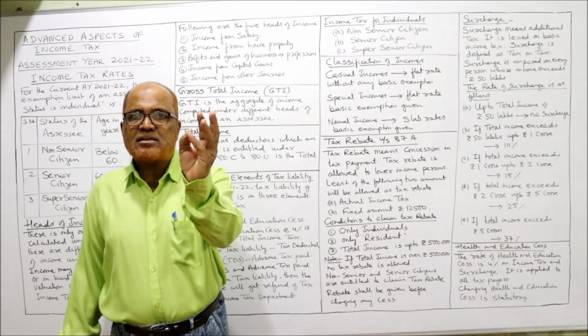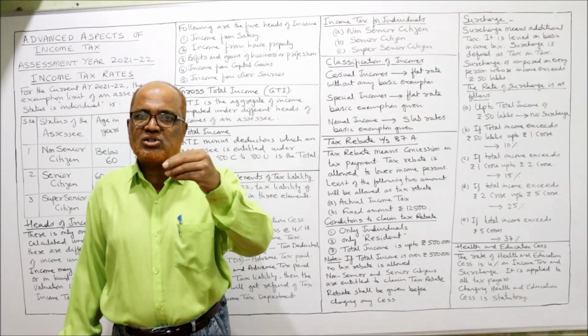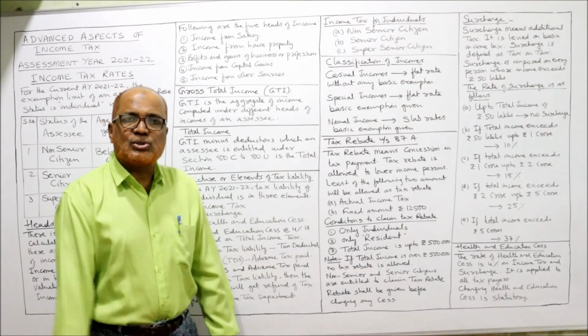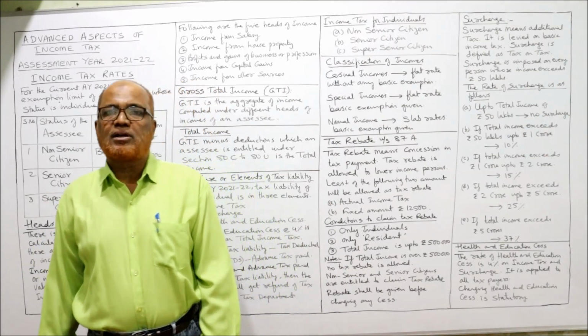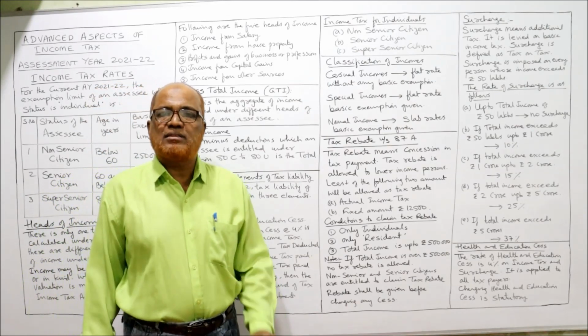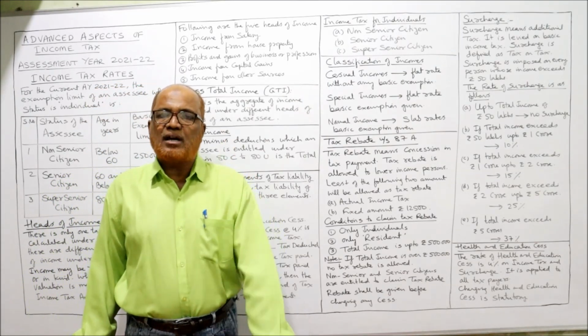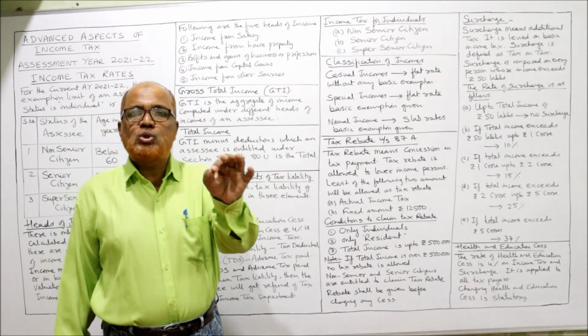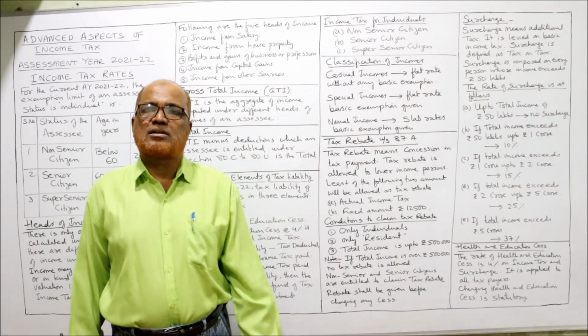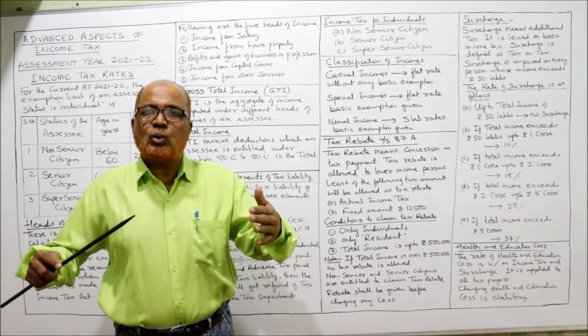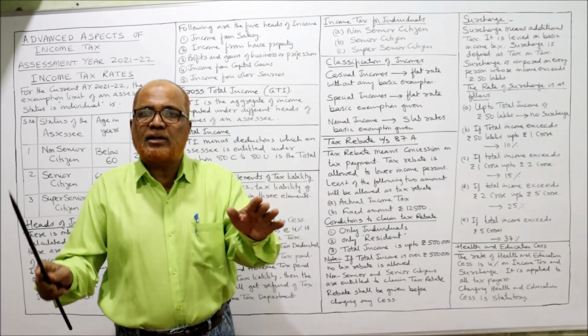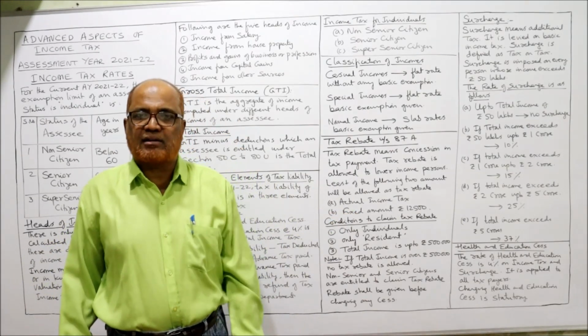So actual income tax or 12,500, whichever is least, will be allowed. Now, conditions for claiming tax rebate. When the tax rebate will be given, 3 conditions are given. The first condition, only individuals can get tax rebate. A company, a HUF or a firm will not get tax rebate, only individuals will get.